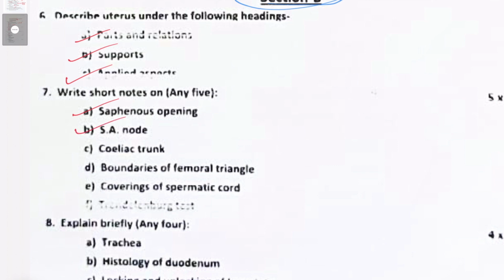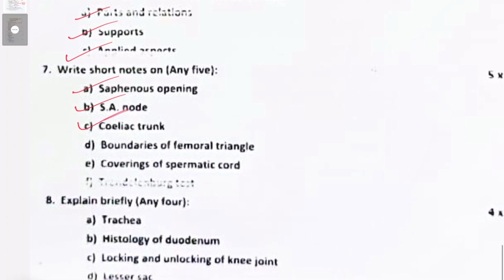SA node has to be understood in detail. You have to mention this. I just told you about the pacemaker activity happening here, and it is located at the upper end of the sulcus terminalis near the opening of the superior vena cava. Celiac trunk and its branches, very important. Remember the vertebral level here, it is the T12-L1 junction or the lower border of T12. And of course, the left gastric, splenic, common hepatic branches. Boundaries of the femoral triangle, super important questions. Covering of the spermatic cord: external spermatic fascia, cremasteric fascia, internal spermatic fascia, all you need to know.